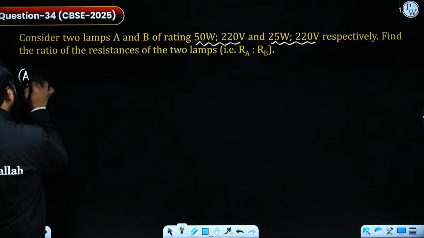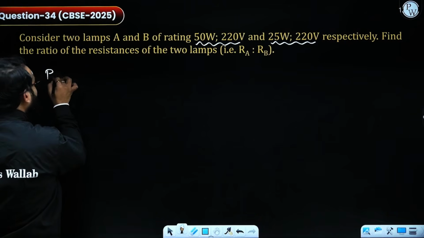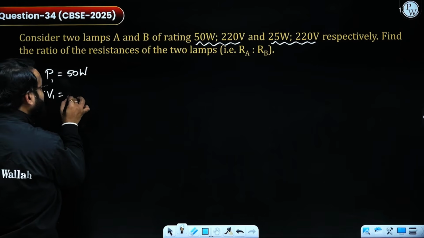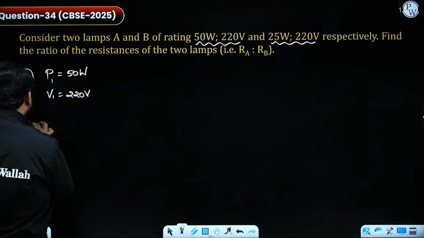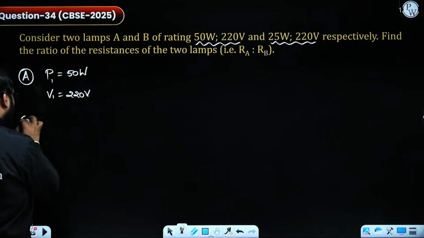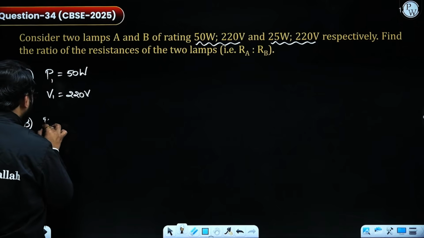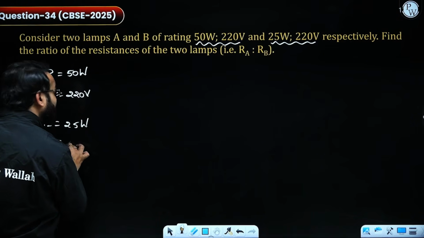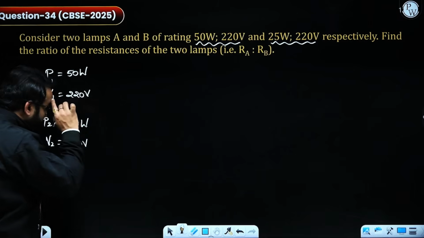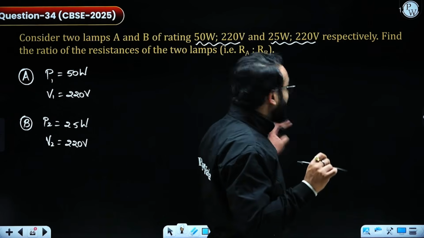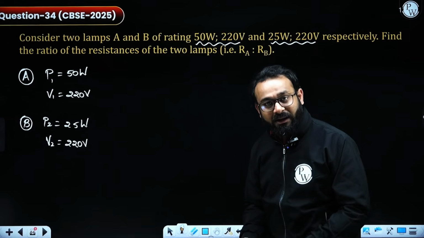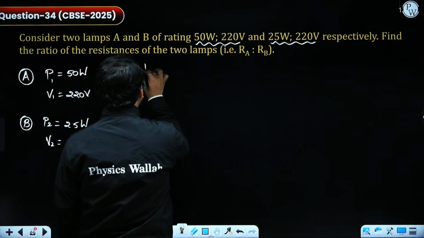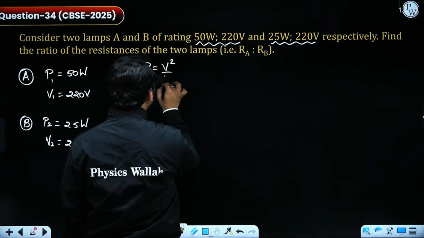For appliance A, we are given the power, that is 50 watt, and the potential value, that is 220 volt. For lamp B, we are given power of 25 watt, and for the potential difference we are given 220 volt. If the resistors are different and we have to calculate the ratio of RA and RB, it's better to use the related formula. So we know power equals V square by R.